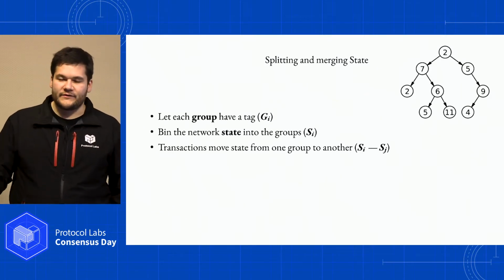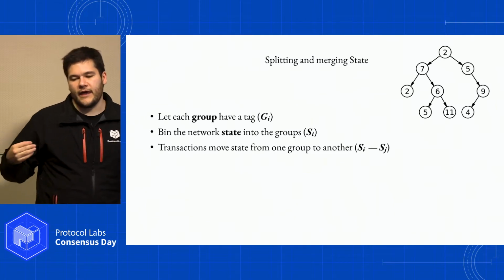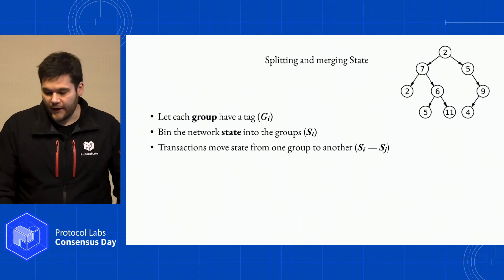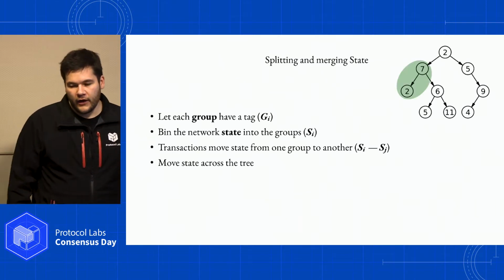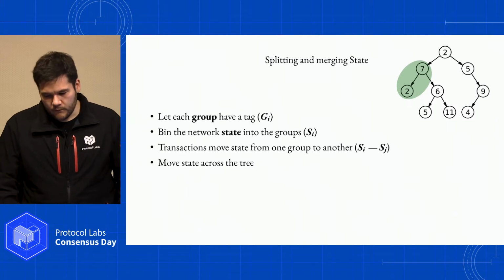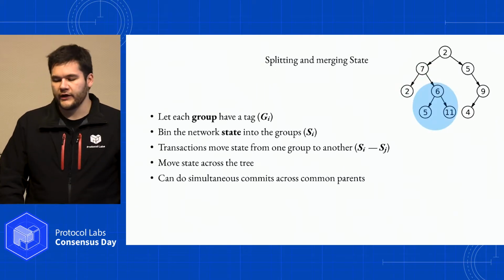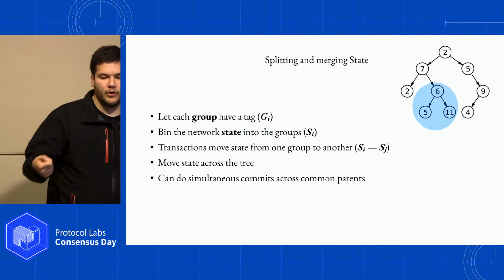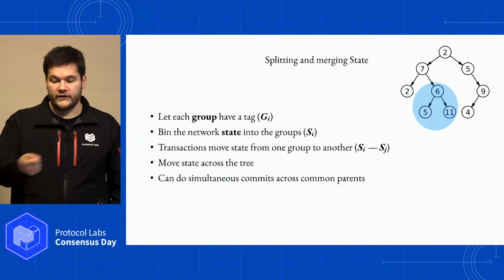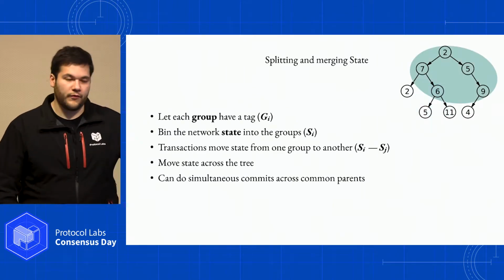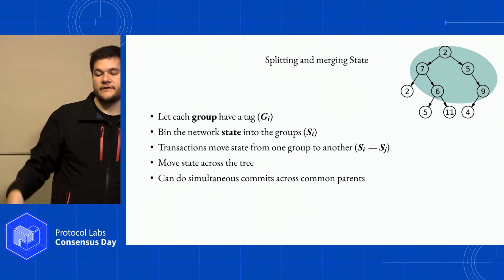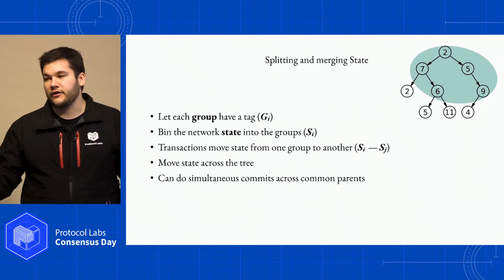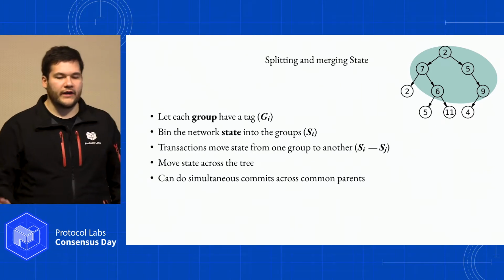There are some more optimized versions of this that people have been writing about that get away without that. But this is a very simple, straightforward, straw man example of how to think about this. And then you would want to also move state across the tree. So you should be able to do even transactions that effectively do a two-phase commit across the parents. If you want to move something from one side of the world, then you go across. Now, of course, you can optimize this by saying, hey, you really only need to involve 6, 2, and 9. You don't have to involve 7 and 5. But it's just a way of thinking about it.